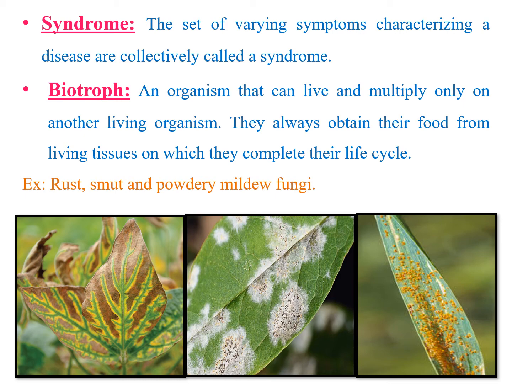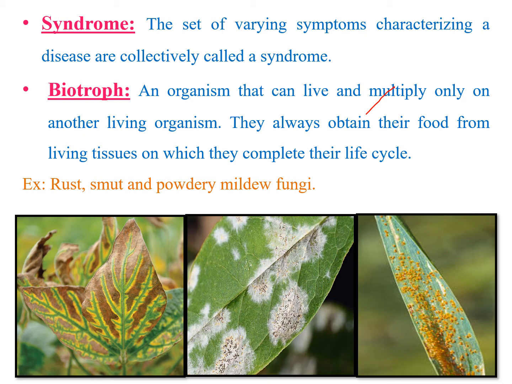Then coming to the next term, biotroph. What is biotroph? The name itself indicates that bio means living, troph means organism. An organism which can live and multiply only on another living organism. That means a biotroph requires another living organism to complete its life cycle.